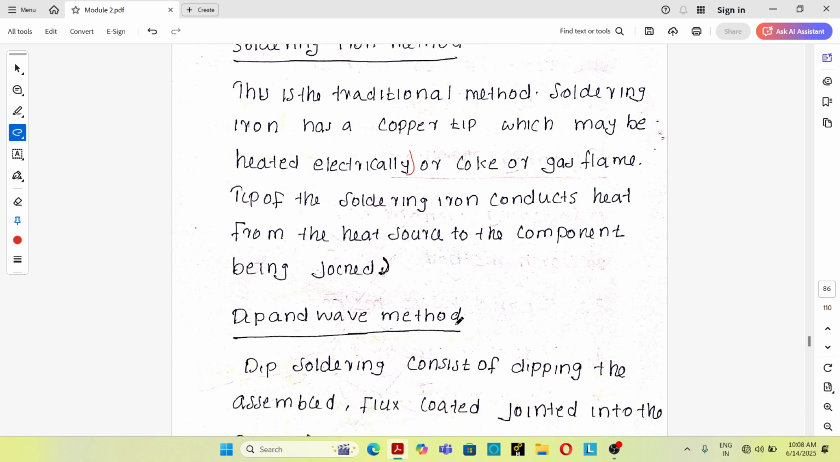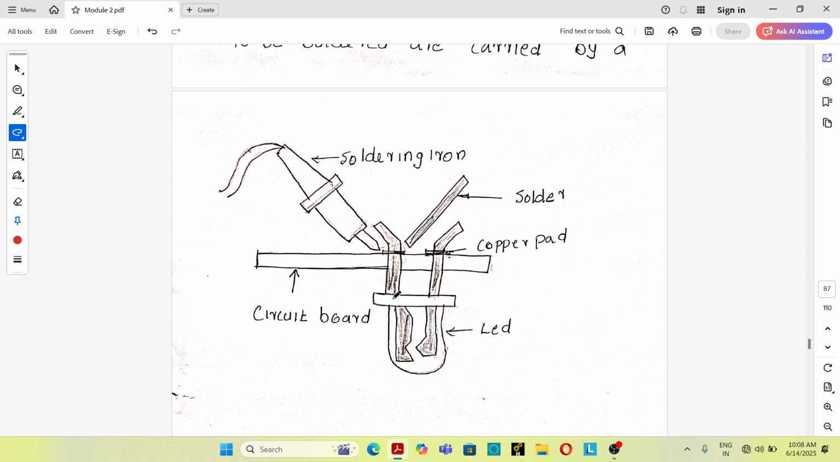See, the soldering iron method is one of the traditional methods of soldering, which consists of a soldering iron which has a copper tip. The purpose of the soldering iron is to produce the heat required for the soldering process. So this is the filler material, that is solder. The soldering iron will transfer heat to the solder filler material, which melts and flows to the gap between the parts to be joined due to capillary action.